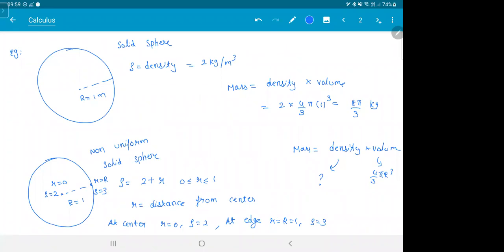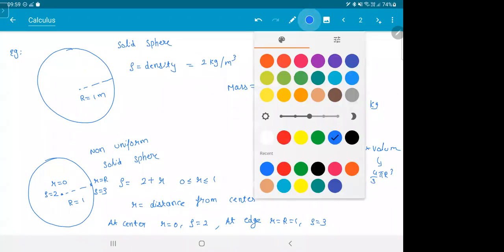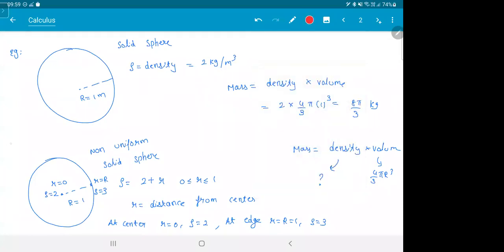If you see, inside is less dense, outside is more dense in this case. Meaning the inside of the sphere is less dense, outside is more dense. For example, if you take an egg, the egg is reverse. The egg's center is more dense, the outside is less dense. Isn't it that the yolk has more density, and the outside white will have less density in a boiled egg? This is the reverse of it. So how do you deal with these kinds of things?